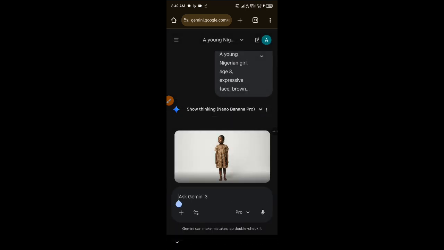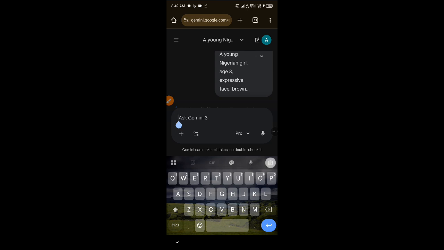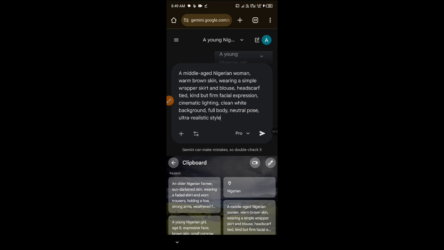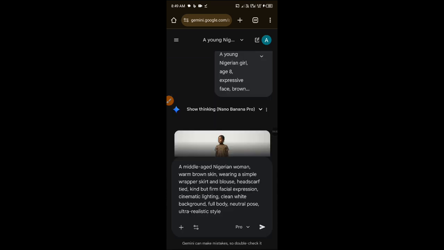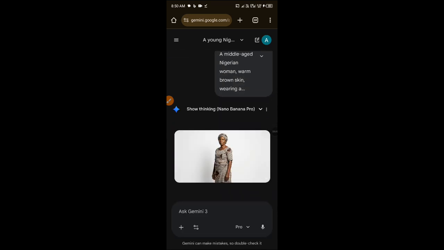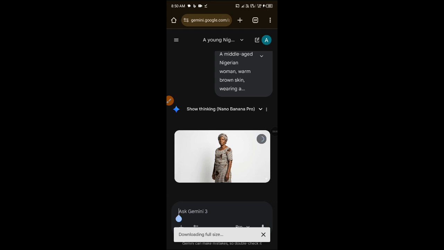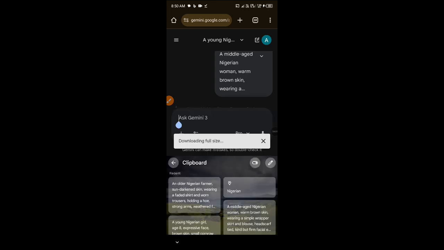Let's generate the second image. This is the prompt for the mother. Okay, this is it. So this is the mom. You save. It's downloading. Let's do for the 3rd character. I think I'll be skipping.